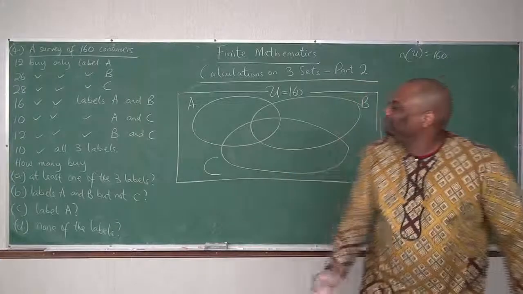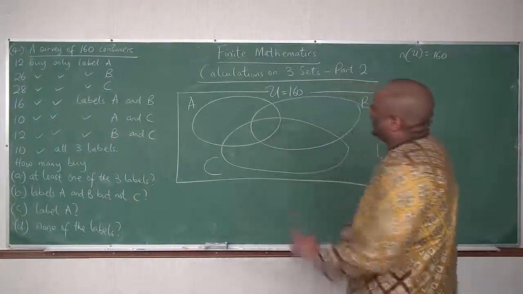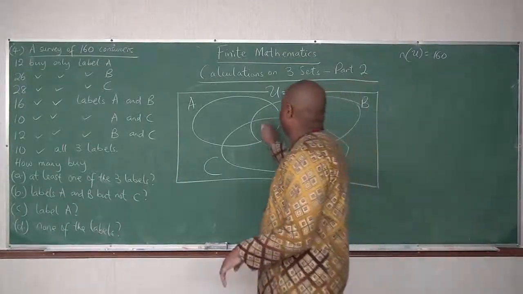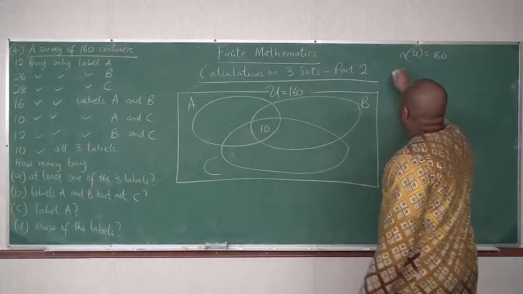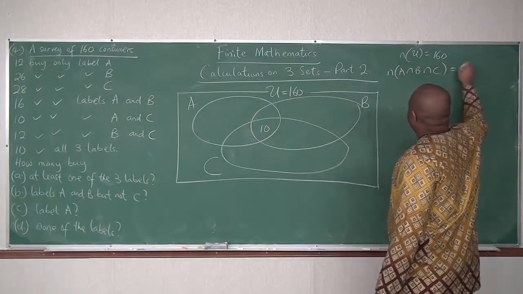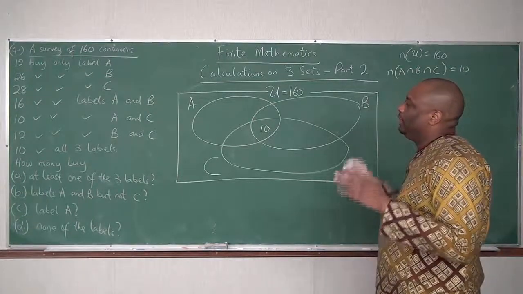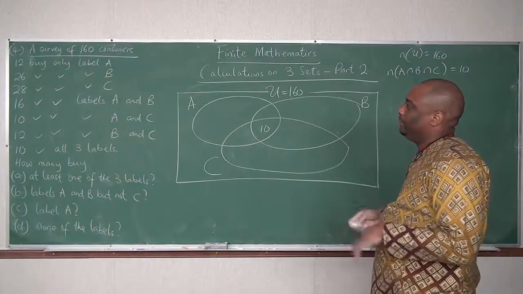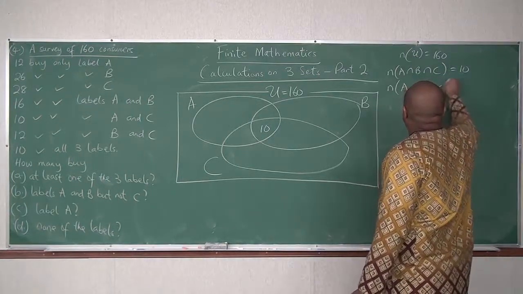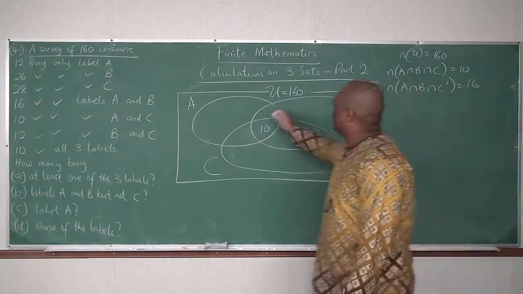Okay. The work is easier for us here because all we need, we put 10 here. Cardinality of A intersect B intersect C is 10 right away. Then labels only A and B: cardinality of A intersect B intersect C prime is 16. So that is this, 16 right away.